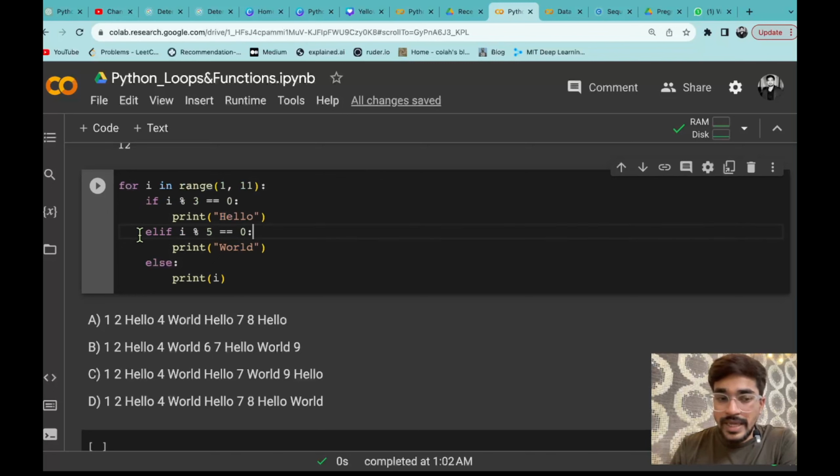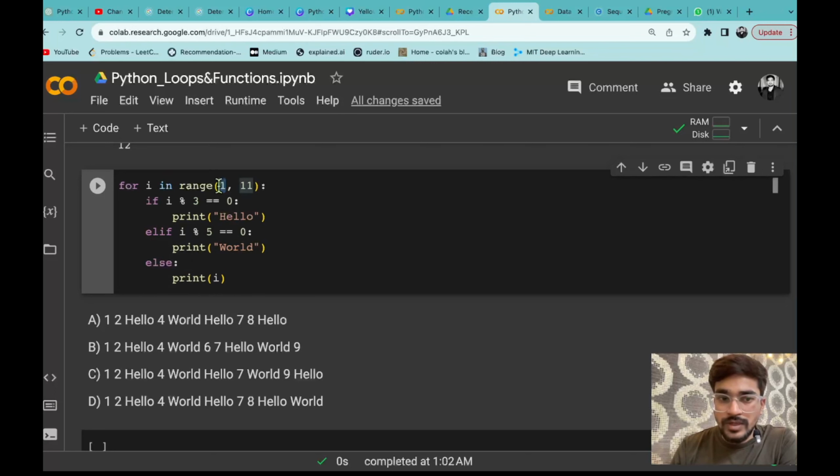Another condition is what? elif i modulus 5 equals 0. That means if the number is divisible by 5, then print world. And if any of these conditions didn't match, so what we have to do? We have to go to the else part and we have to print the i. That means जो भी i का वैल्यू उस टाइम पे है उसको हमें प्रिंट करना है. So let's start the loop.